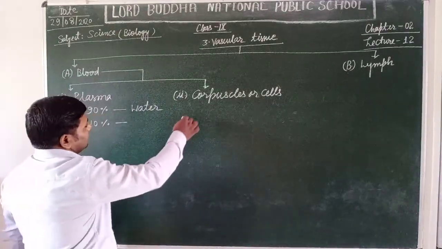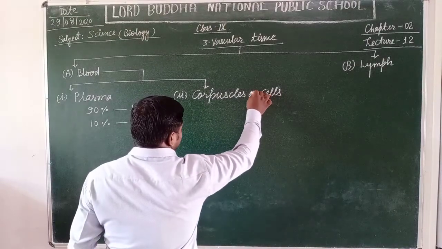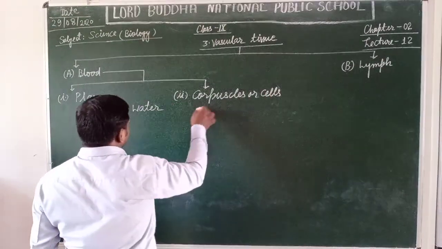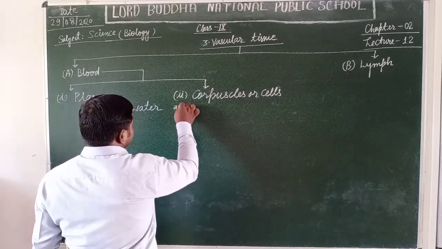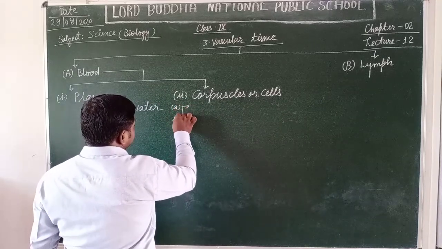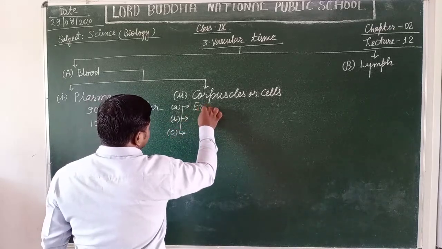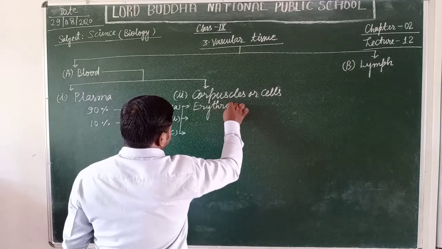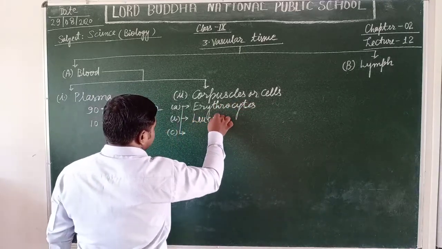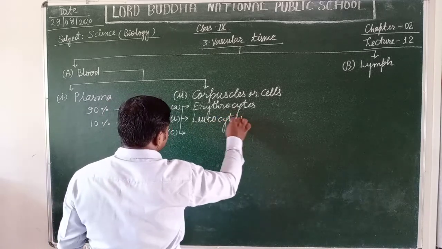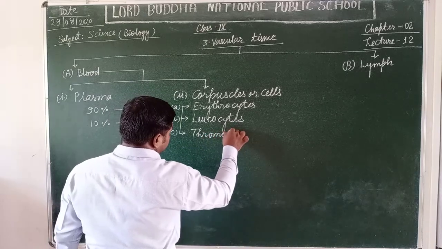Yes students, the blood corpuscles or cells are of three types. What are these? Let's see. The first one is the erythrocytes. The second one is leukocytes, and the third one is thrombocytes.